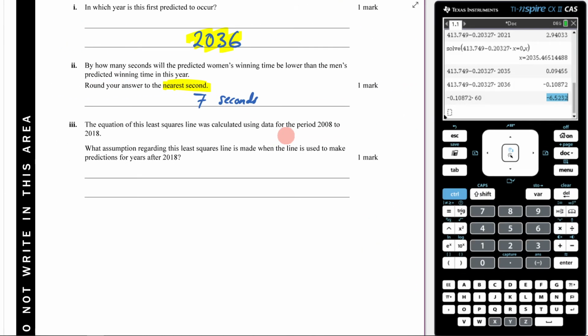All right, the next one: the equation of this least squares line was calculated using data for the period of 2008 to 2018. What assumption regarding this least squared line is made when the line is used to make predictions for years after 2018? So it doesn't want you to say extrapolation, but that is what's happening here. We're extrapolating, but it wants you to describe the assumption that's going on.